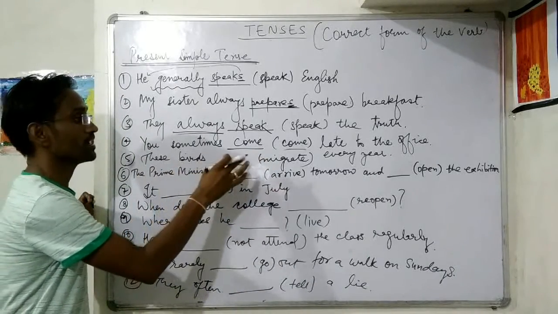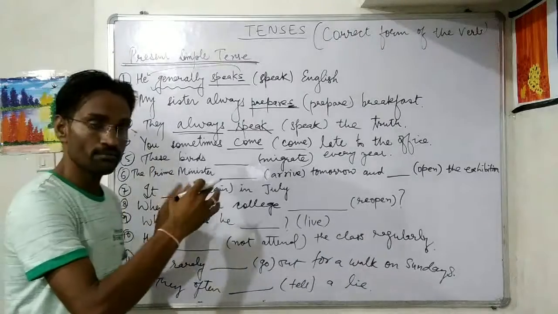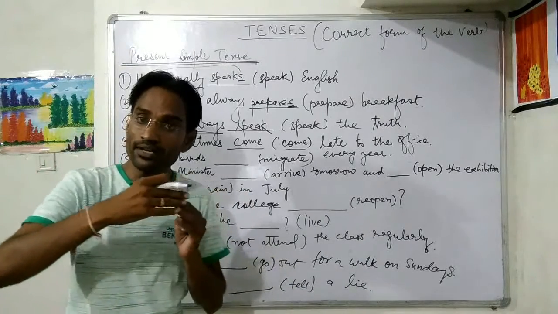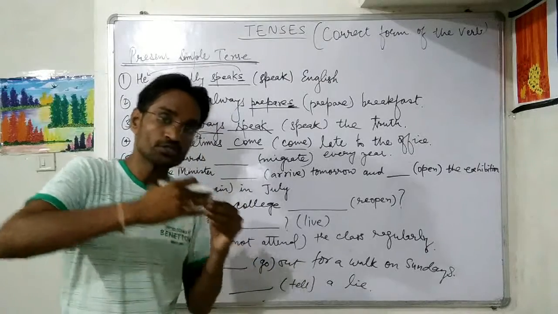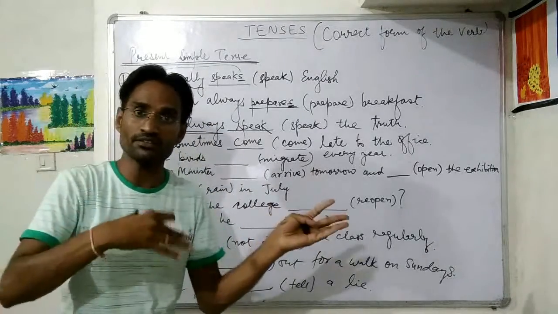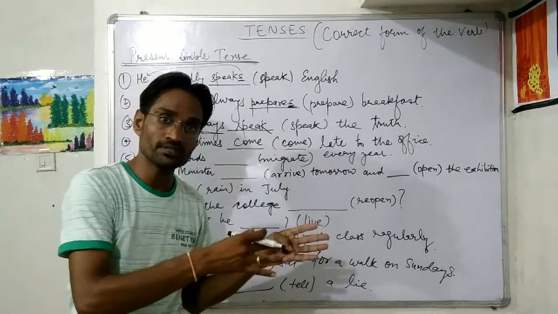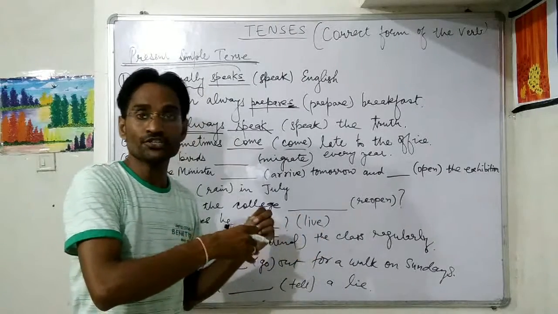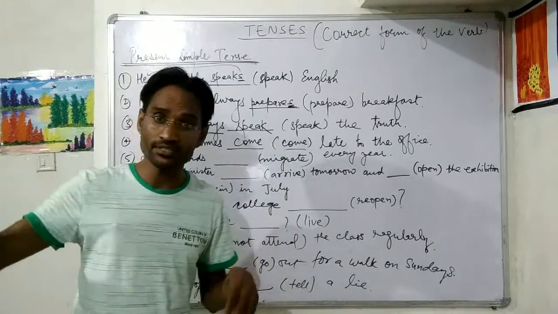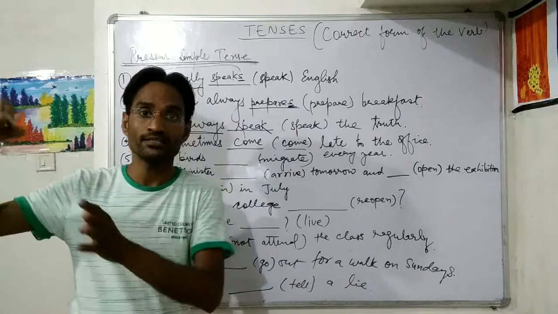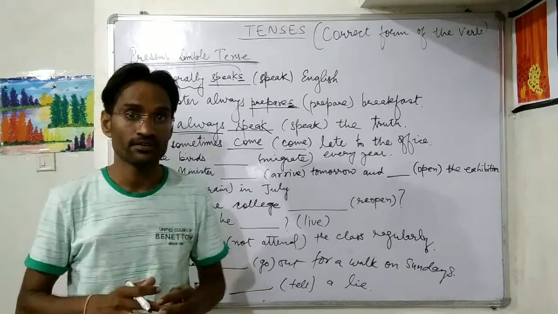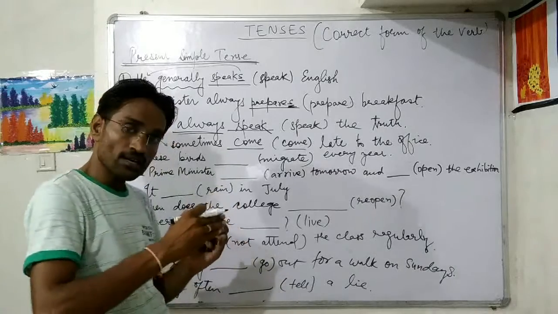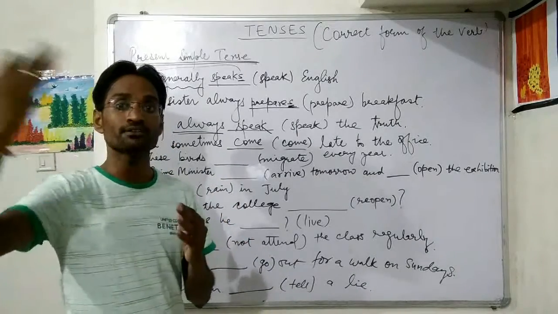These birds migrate every year. ये birds हर साल migrate करते हैं. Migrate करने का मतलब होता है एक जगह से छोड़कर दूसरी जगह जाना. Many birds during winter and summer leave their places and journey over thousands of kilometers. They stay there for a particular span of time and again they come back. So ये birds हर साल migrate करते हैं.